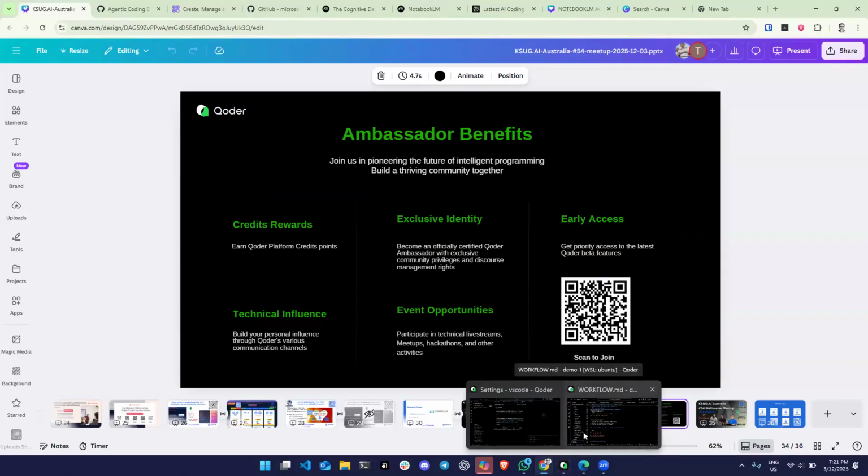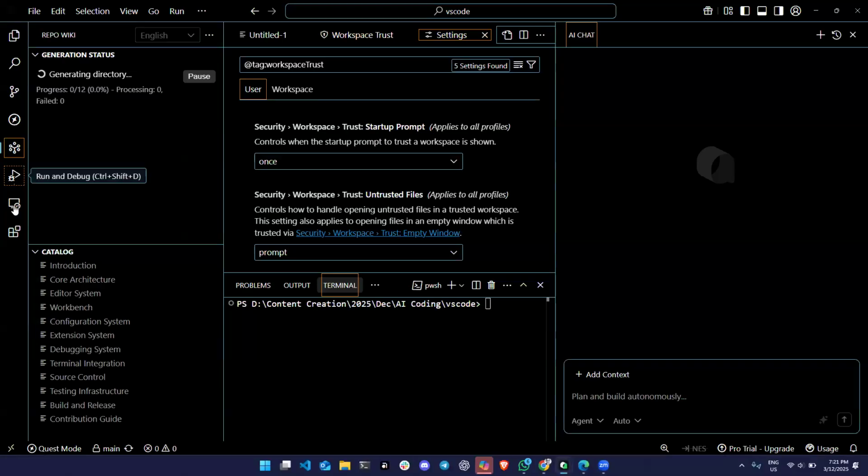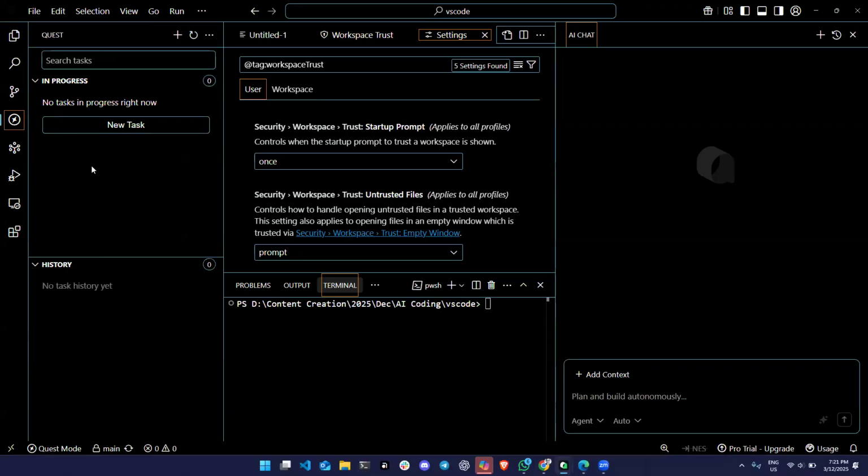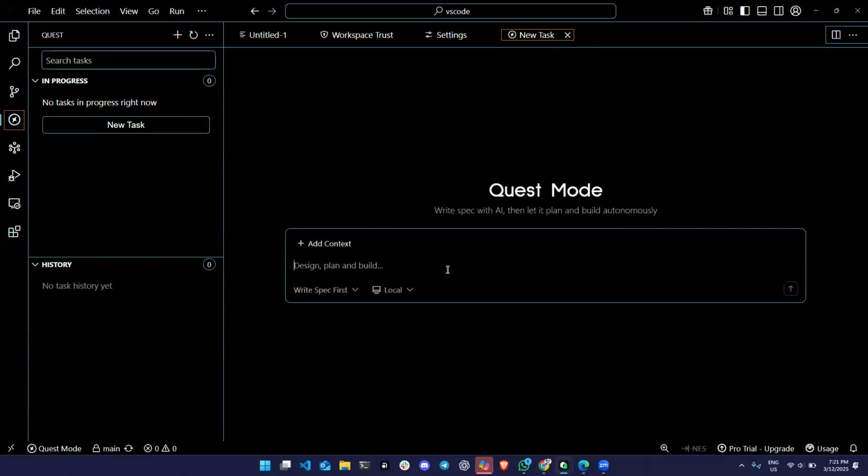I'm using different tools as well. I have my favorites these days. It's Kiro, but it's similar. But one other thing that this does is the quest mode. So you can go to quest mode and start a task, ask something, and it will do it and test.